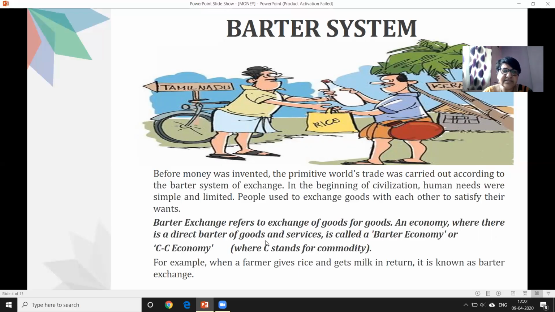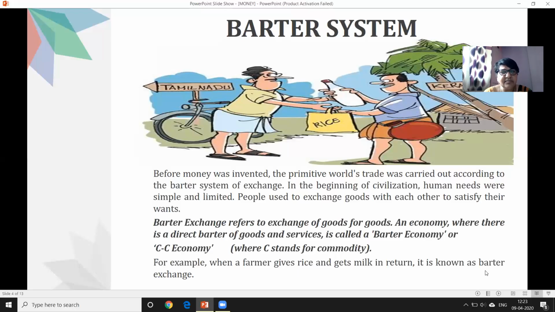And that's why this system has another name, that is called C-C economy. C-C economy is what? Where C stands for commodity. That means commodity for commodity. Another name for this is barter economy. That means the economy where there is a direct barter of goods and services taking place can be called a barter economy. Is it clear, students? No doubt, I think. Very simple thing. So now we'll go to the next topic.